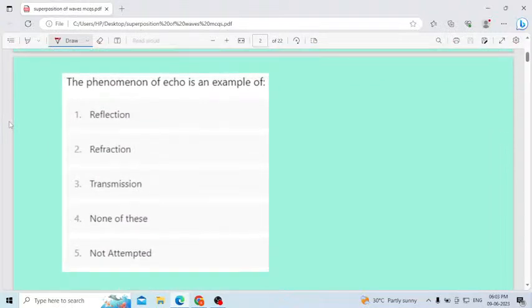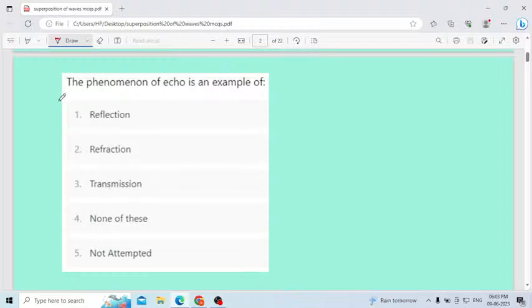Okay, first question. The phenomenon of echo is an example of: first option reflection, second one refraction, third one transmission, fourth one none of these, fifth one not attempted.